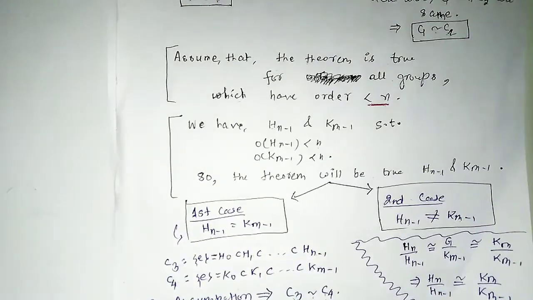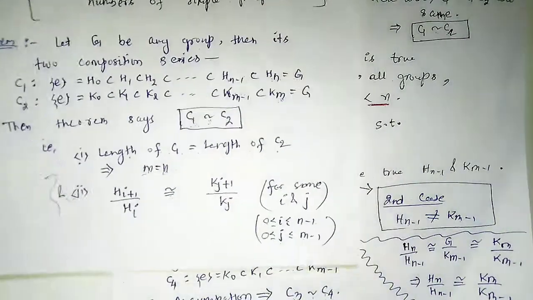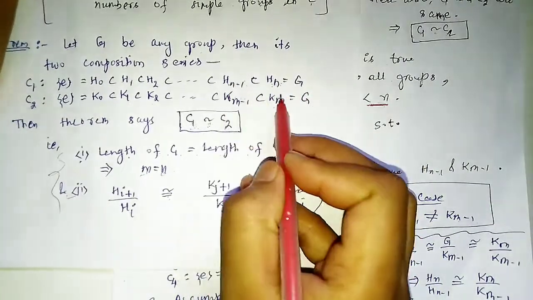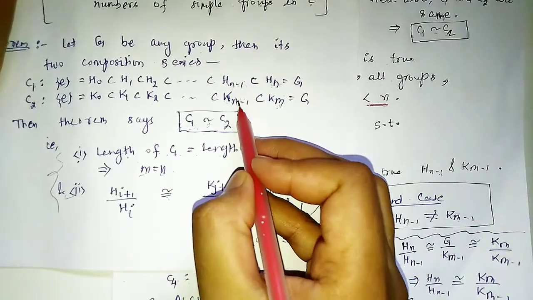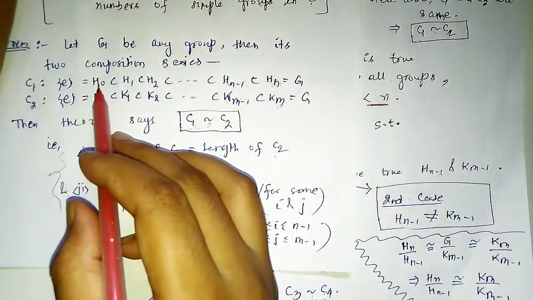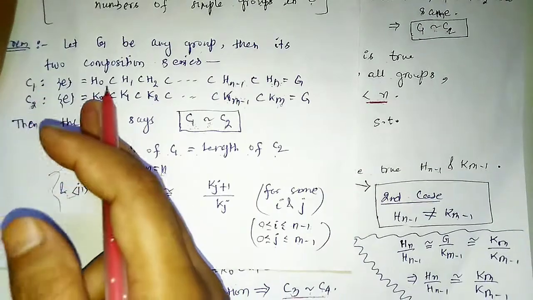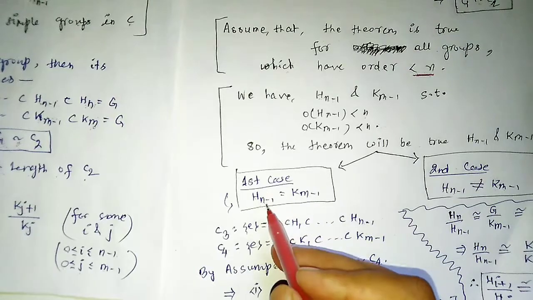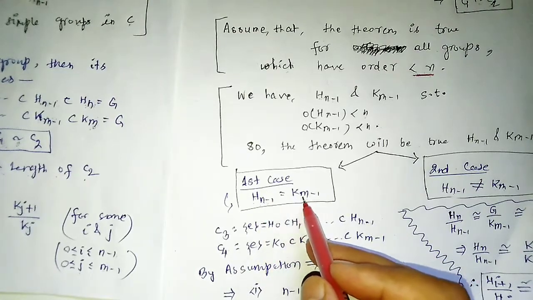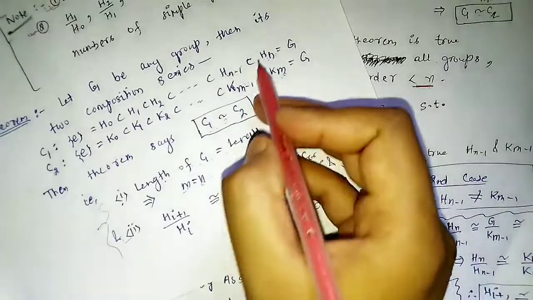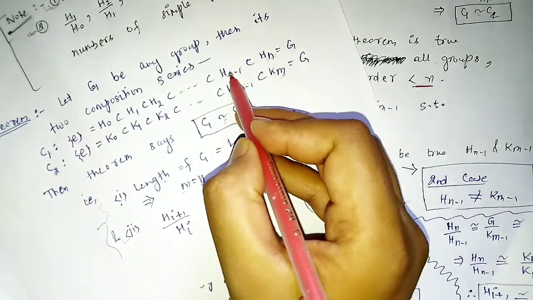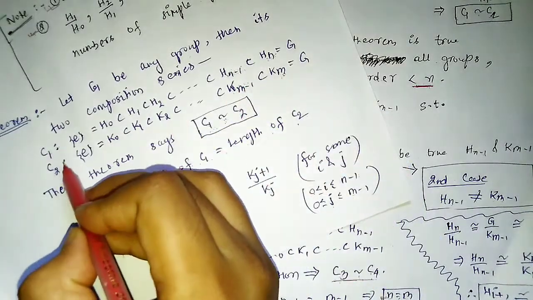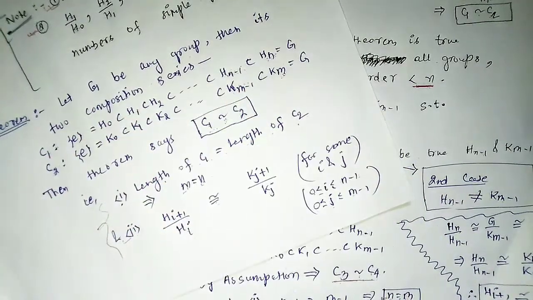That means if the second subgroups from this side, first, second, are equal in any two composition series, then both composition series will be equivalent. We have proved this from our first case. Here Hn minus 1 is equal to Km minus 1, the second subgroup from this side, then C1 and C2 are equivalent. So we will use this.